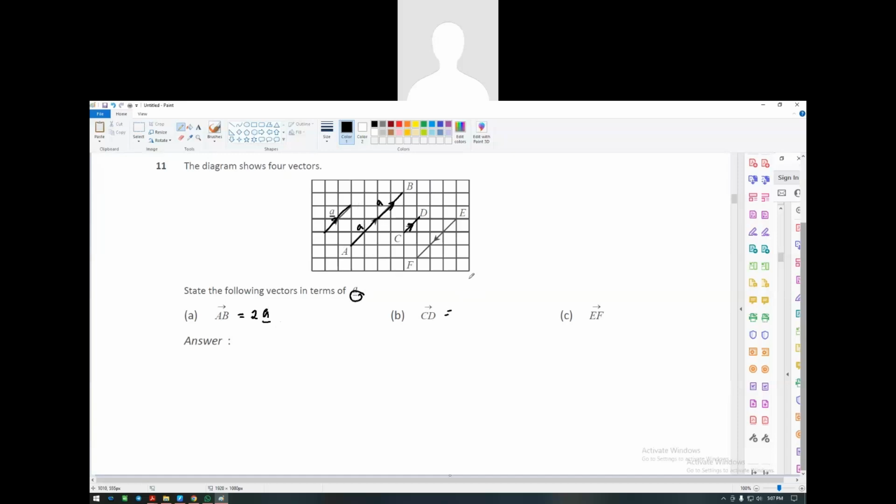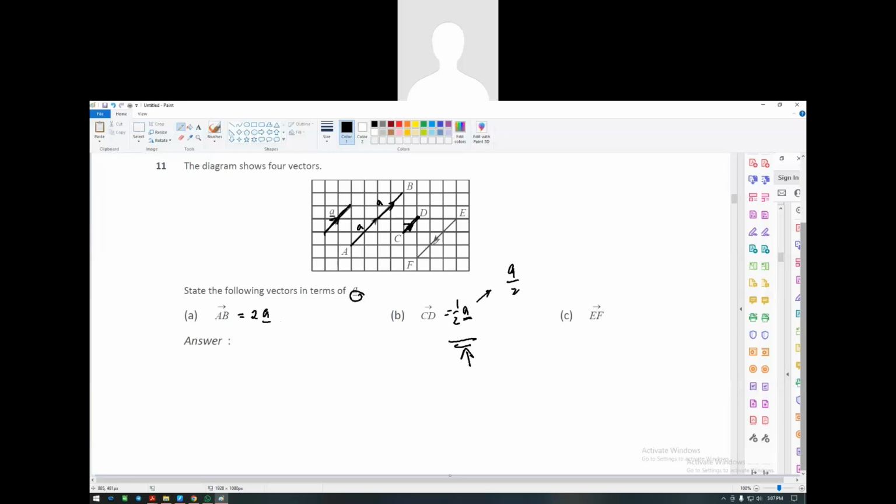If 2 boxes is A, how much will half a box be? If these 2 boxes are equals to A, then 1 box is half A. So again A over 2 or half A. Now the question is, do I write it as A over 2 or do I write it like this? Write like this, because you need to show that the symbol at the bottom.